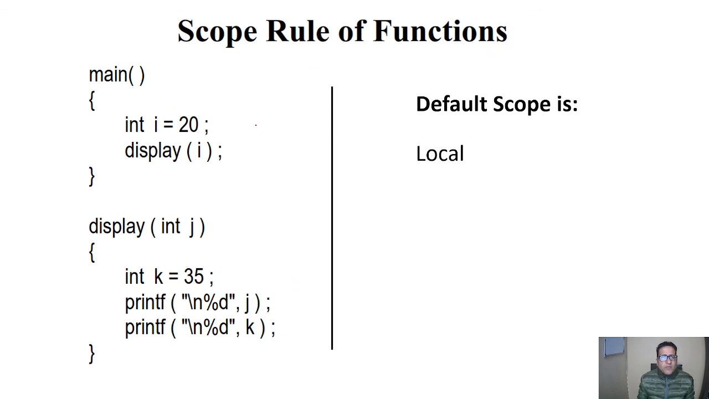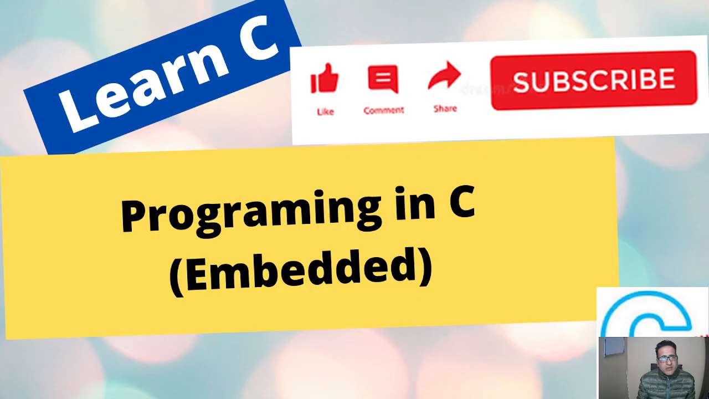The aim is to say that this i is local to the main program, and j and k are local to this display function. So the default scope of any variable is local. Local means this i is not used here, so i will have its scope as local to main, and these j and k are local to the display function.